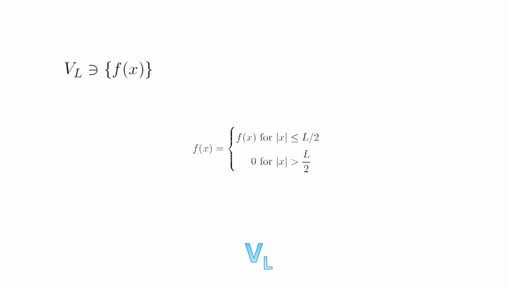Okay, so the members of the space are these functions f of x, and f of x has the property that it has some value between minus L over 2 and plus L over 2, and it's 0 outside of that interval. So this is a function with compact support. Now, if I have a function that satisfies these properties, and if I add that function to another function satisfying the properties, it will still be 0 outside the interval and will still have some value within the interval. So this space is closed under addition and scalar multiplication.